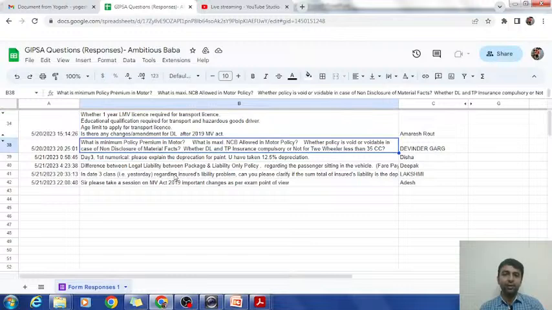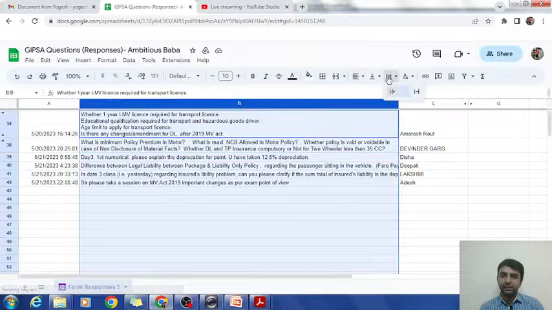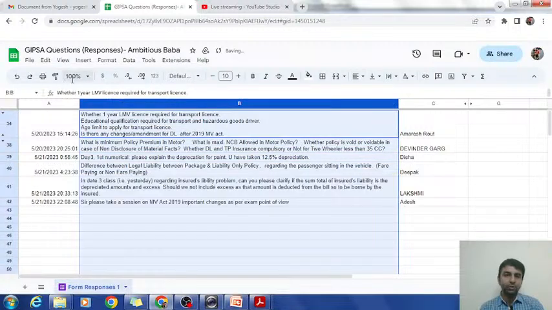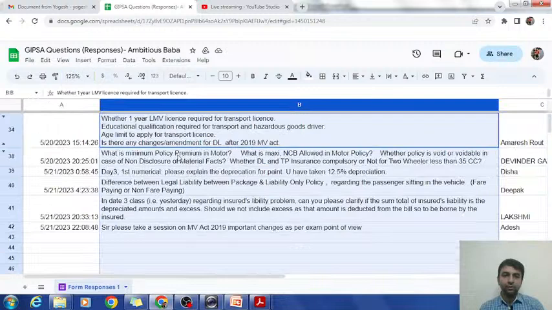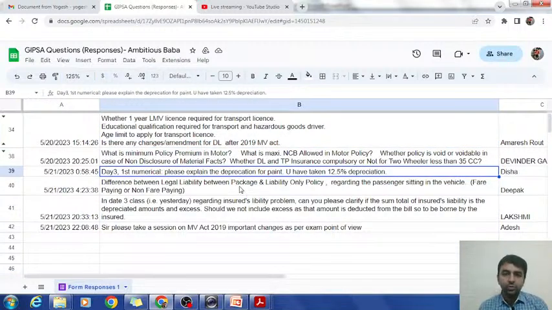Again, I will be opening a file on the screen. Let me zoom the screen so that you can also see the questions. No, it is 125% should be fine. Okay, so let us take this question first. Day 3, first numerical, please explain depreciation on paint. You have taken 12.5%. I would request you to please watch day 2 session, in which we have explained how we take depreciation on paint. You will get the answer why I have taken 12.5%, okay.